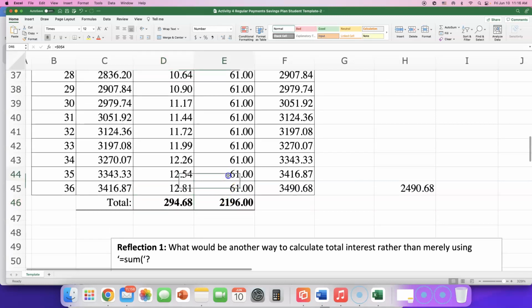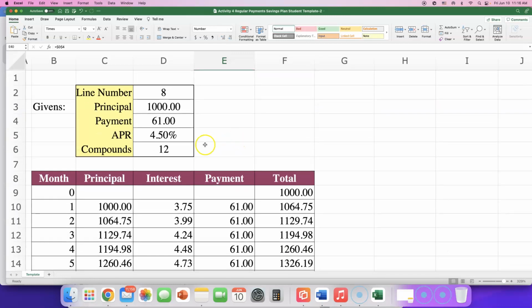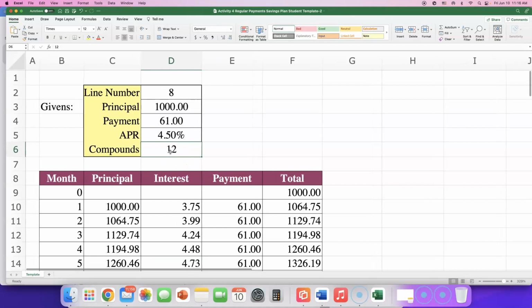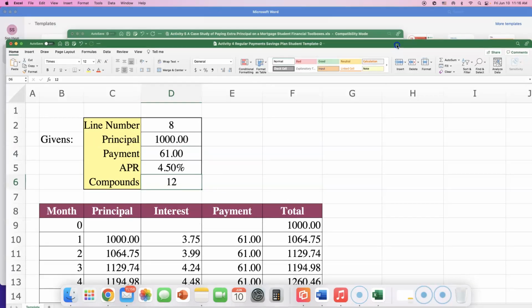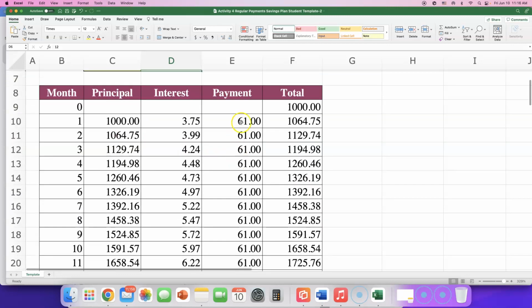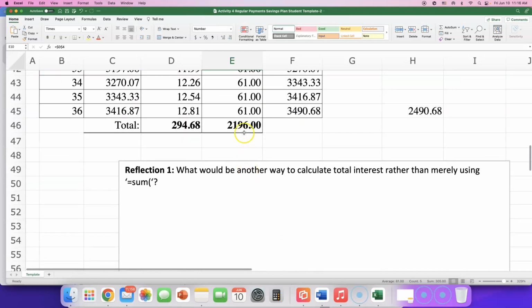In my case, I was making $61 every quarter. I'm sorry, I keep saying monthly, but I should be saying quarterly because we're going by quarters, right? Oh no, maybe not. Sorry, monthly. I don't know why I'm confused. I think in one of the activities we did monthly or quarterly? Oh, this is monthly. Okay, so how many payments did we make? Like 36 payments. So in the bottom right here of E46, that lists how much I paid out of pocket.